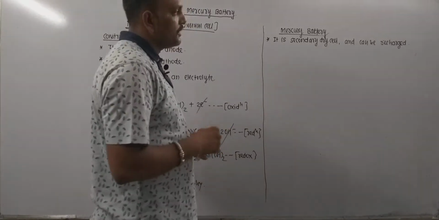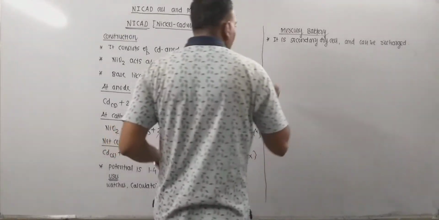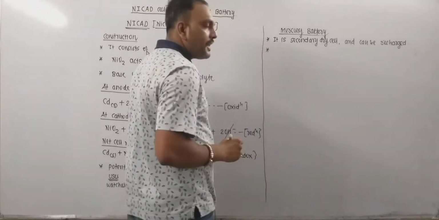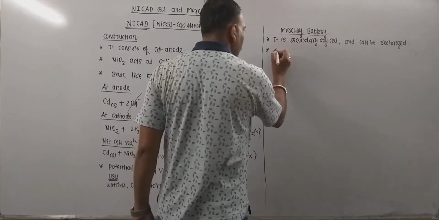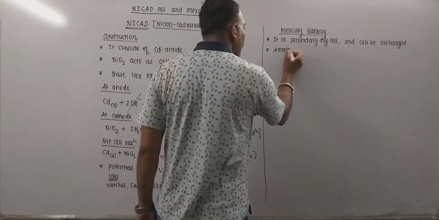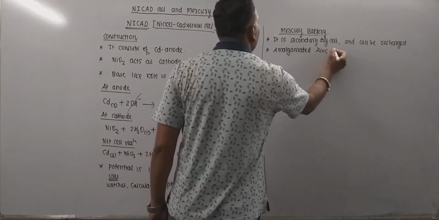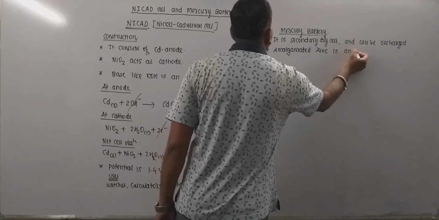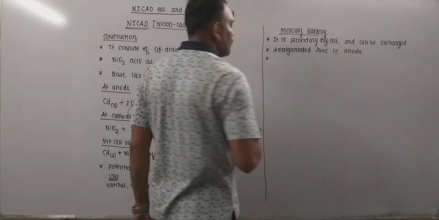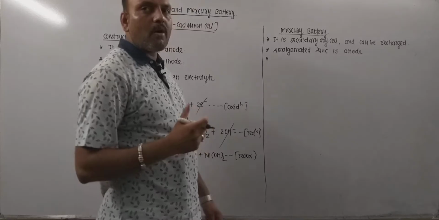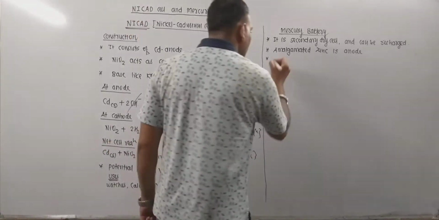Now very important thing, in this case anode is amalgamated zinc. Remember, amalgamated zinc is anode, and cathode is a paste of mercury and carbon.